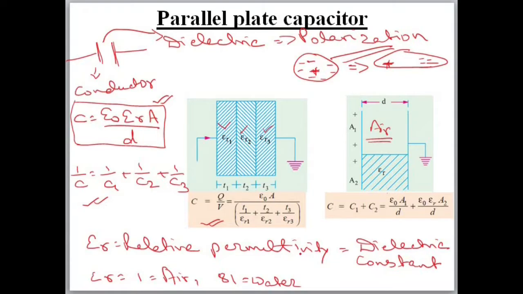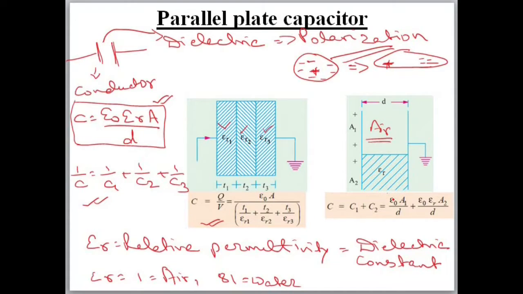Now in this case, if dielectrics are divided like this, it looks like two capacitors are connected in parallel. One is top, one is down. In the earlier case it was connected in series. In this case it is connected in parallel. So what was the rule for parallel connection? C is equal to C1 plus C2.